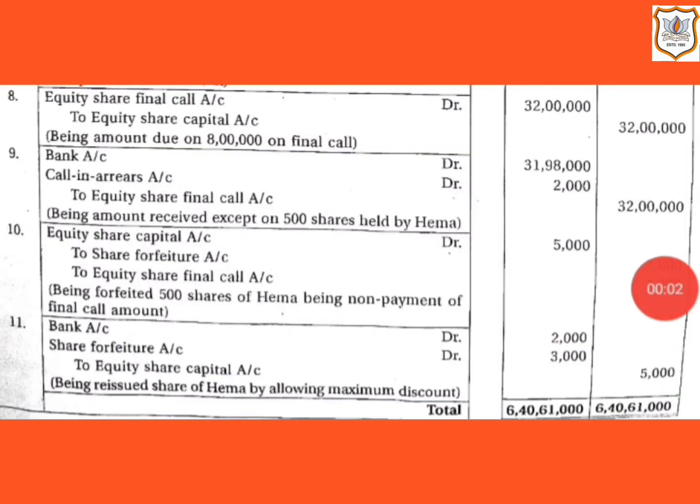Now let us see the journal entry when the final call is made after receiving allotment money. Here equity share final call account will be debited by rupees 32 lakh, that is 8 lakh shares multiplied by rupees 4. Rupees 4 is the price per share at the time of final call. So 8 lakh shares multiplied by rupees 4, that comes to 32 lakh.